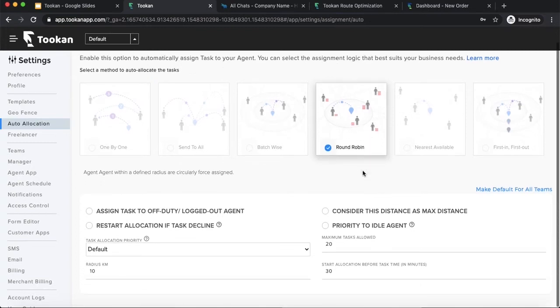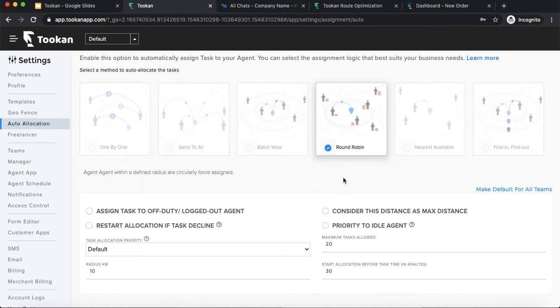Right. So how round robin works is that there are two parameters while selecting the agents for round robin logic. One is distance, the other is the number of tasks which the agent already has. The ratio is 4 to 6. Every agent who is eligible is given a rating based on these two parameters: the number of tasks which he already has, and how far the agent is from the current location. And based on the rating priorities, the best agent is given the task.